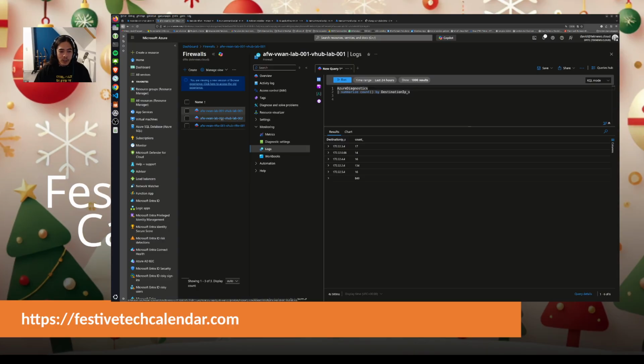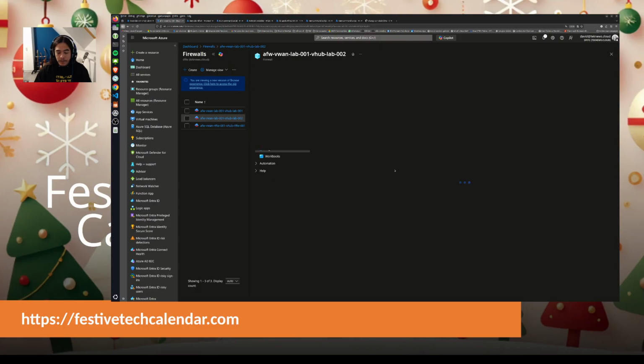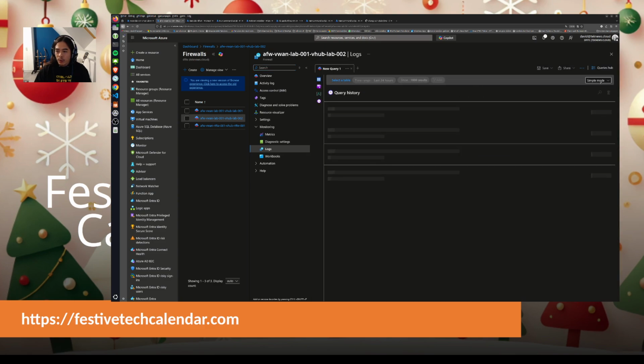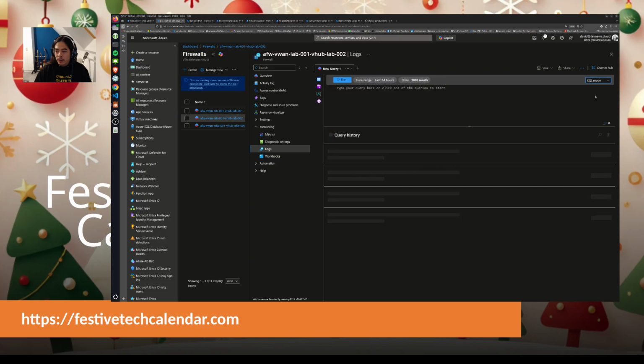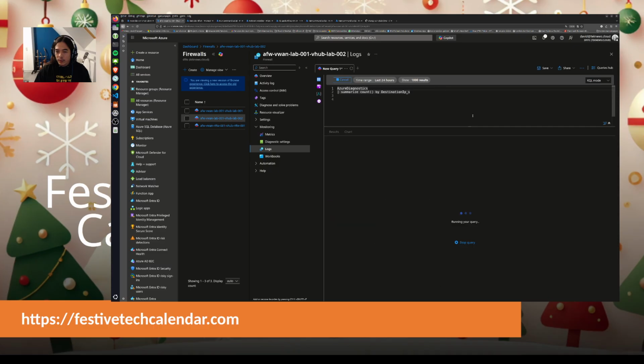I can check that also to verify on the second firewall. Same command, same request, and I should see the traffic also going through this firewall. Perfect.